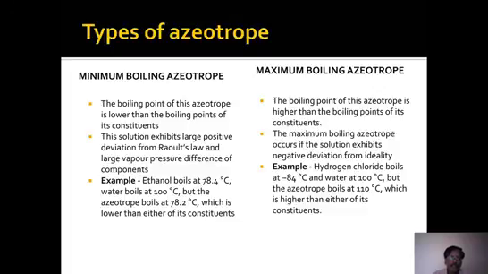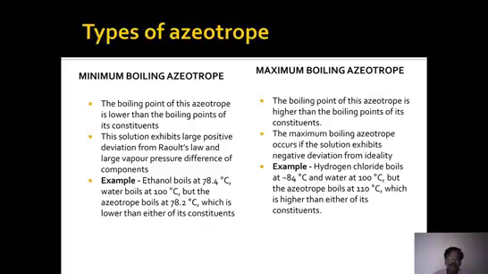There are two different types of azeotropes here. One is the minimum boiling azeotrope, another is the maximum boiling azeotrope. What does minimum boiling azeotrope mean? It means the boiling point of this azeotrope is lower than the boiling points of the constituents.